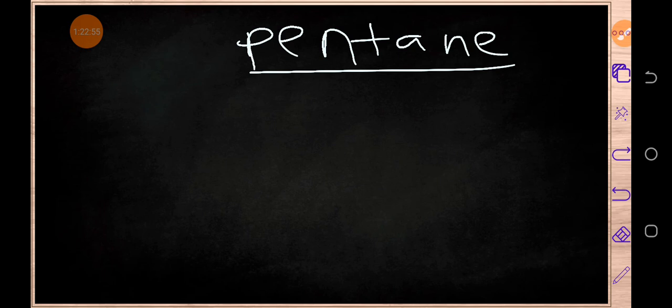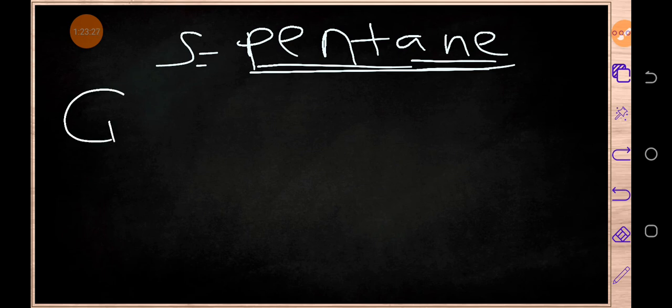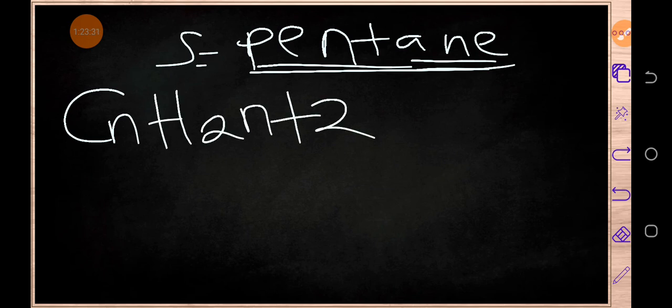Pent means 5, so it has got 5 what? 5 carbons. Then this ENE, which is right over here, is telling us that this pentane belongs to which family? Alkane family. So we're going to write the general molecular formula for alkanes. And the general molecular formula for alkanes is, don't forget, I hope you are writing somewhere, CnH2n plus 2.